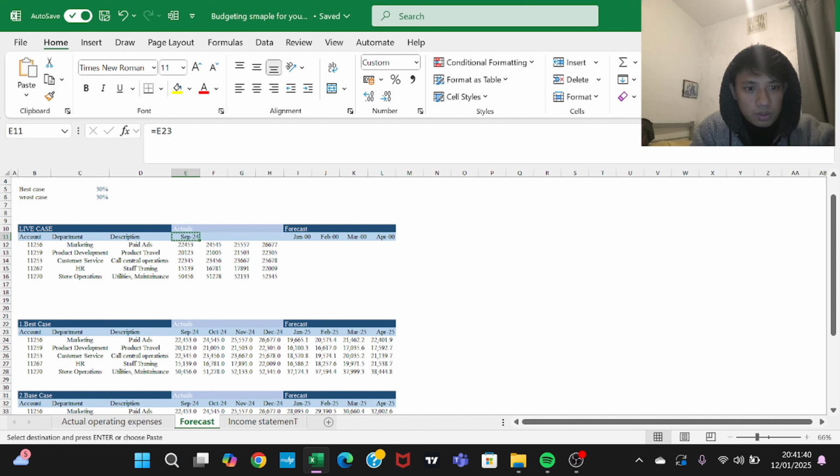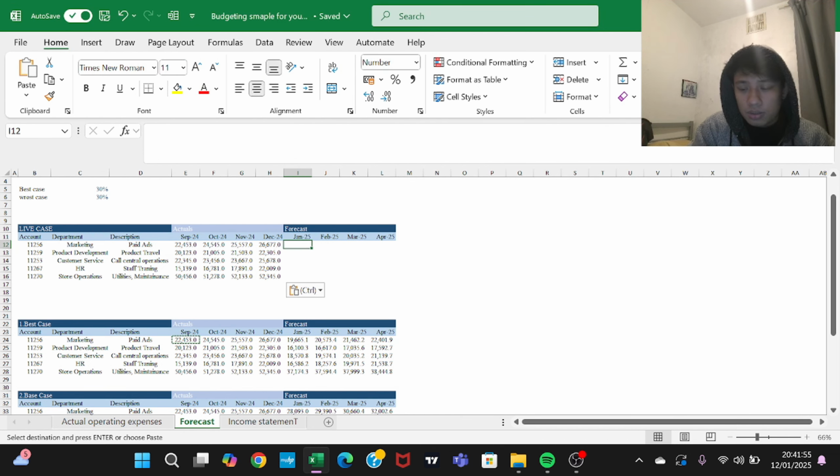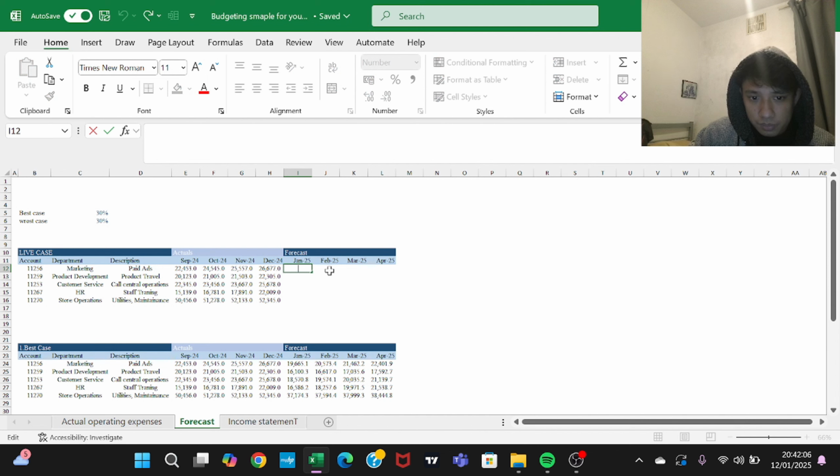See again, copy. So this format again, I have to change the format. I have to put the same format throughout the whole project. Control V, format, okay. So let's see how I'm going to change the live cases on the basis of my operating expenses scenario.